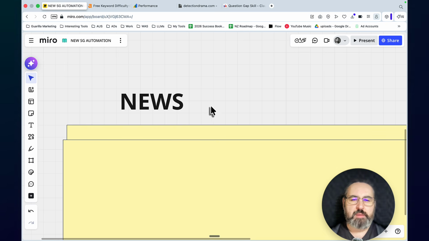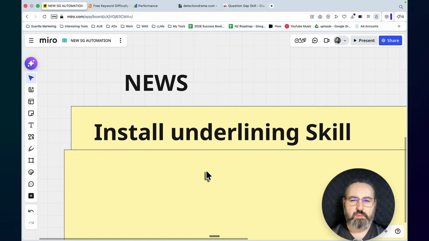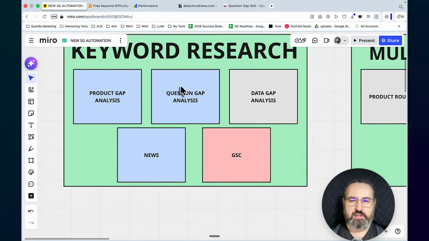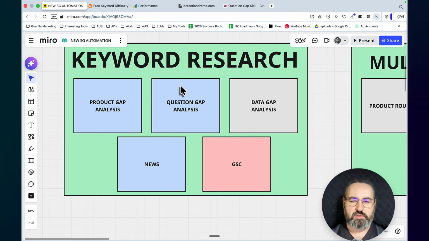Now, there are certain steps we need to take. The first one, we need to install the underlying skill. For many of my keyword research methods, the underlying skill is Reddit, and I show you how to do that inside of my school community and in my free YouTube videos. But for this news section, we're actually going to be working with 2 Google MCPs, and you can get them for free by going to a service that I'm about to reveal.